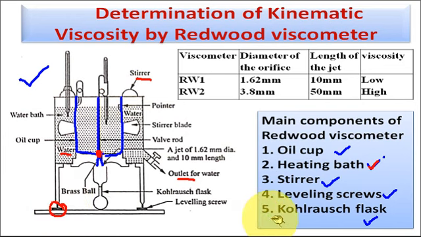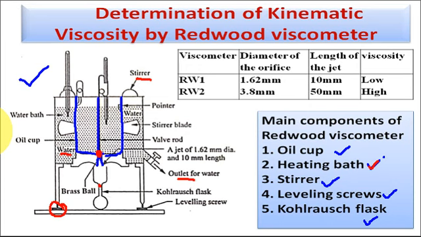And the last one is the Kohlrausch flask. It is a special type of receiver flask which receives the oil. Its capacity is 50 ml to the mark in its neck. So this is the mark here. Up to this mark, 50 ml oil can be received in this Kohlrausch flask. So basically these are the main components of the Redwood viscometer.